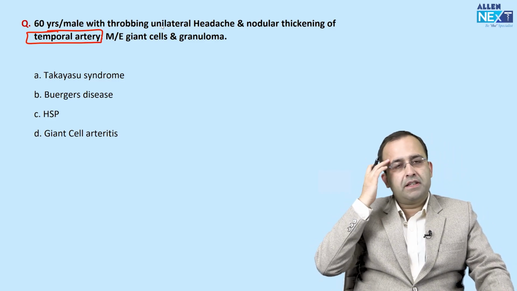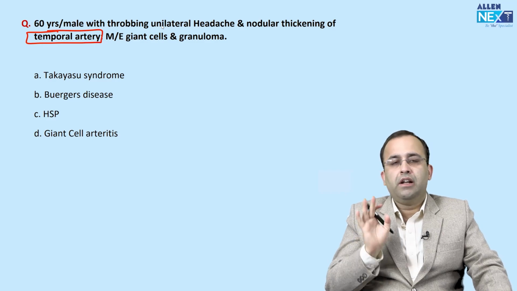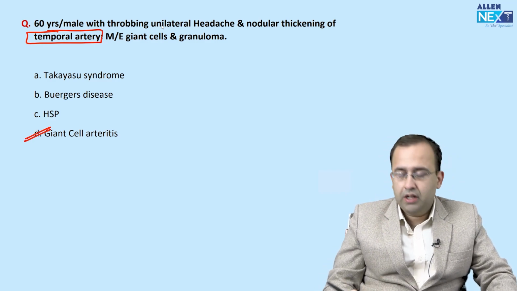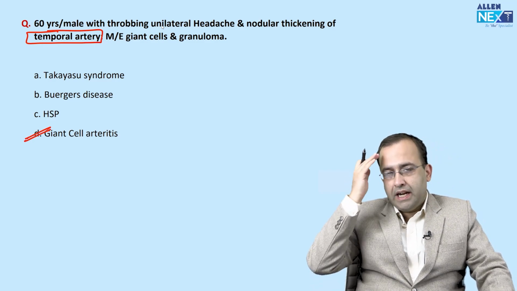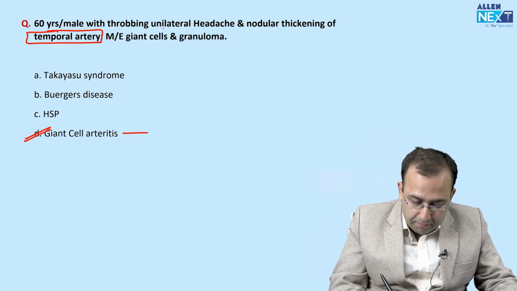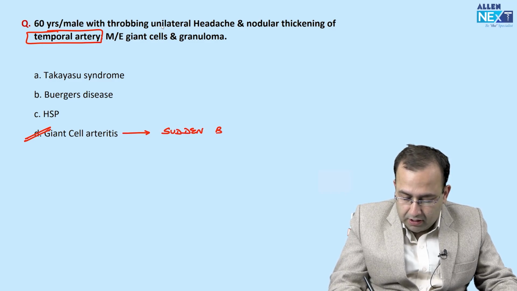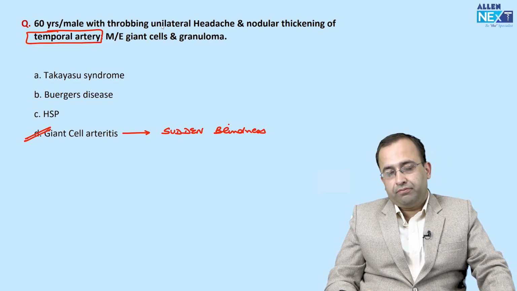Just touch your forehead once and you will never forget it. Whenever we talk of temporal artery involvement in an elderly male, it is a case of giant cell arteritis. It is a medical emergency because it can lead to sudden blindness, and it is to be treated with steroids.